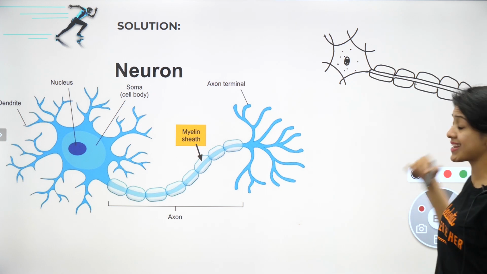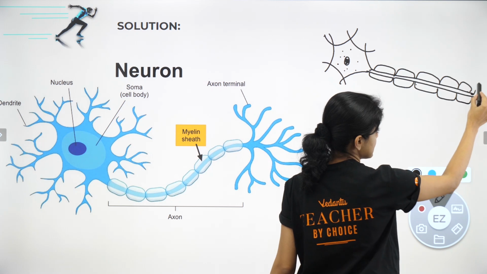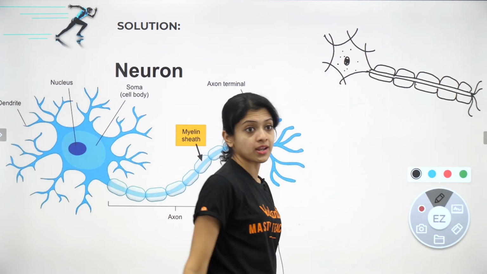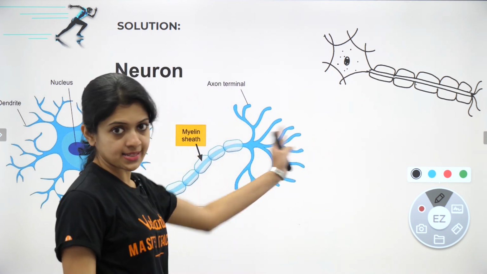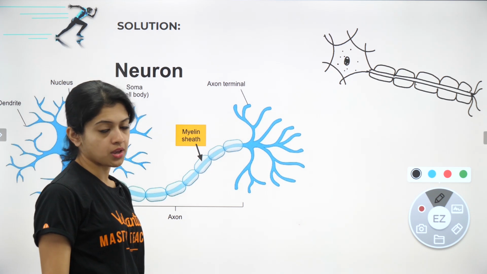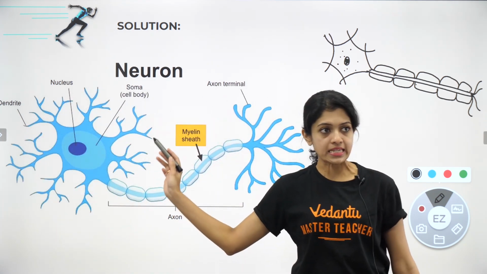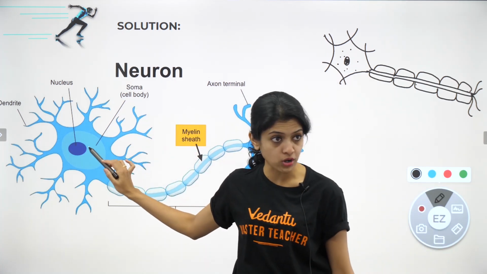And finally, where does the axon go? Of course, it tries transmitting the signals to the next neuron, and hence its axon terminals, which would carry these impulses to the next neuron. So obviously all the labelings are right here. Dendrite, the nucleus, the soma or cyton or the cell body.